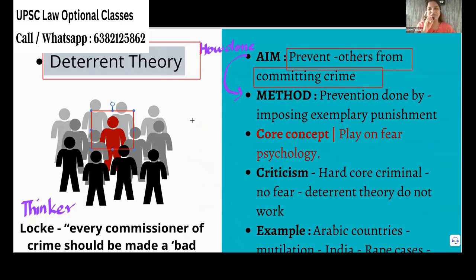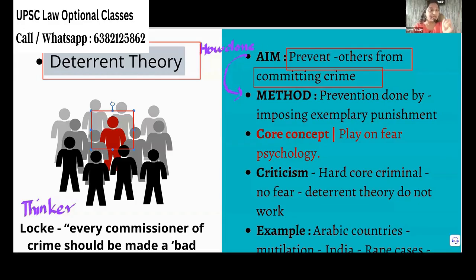This happens at home. See, when we are very small, if your sibling as well as you do something wrong together, what will your mother do? She will come and hit the first sibling, give a tight slap or scold the first sibling. We will be seeing that. On seeing that, the second sibling will be quiet. So that's what is deterrent theory. As the name goes, I will give such a punishment, I'll make you an example so that others will be quiet.